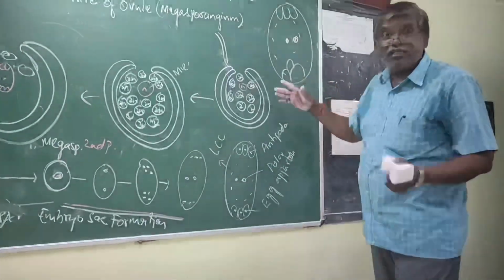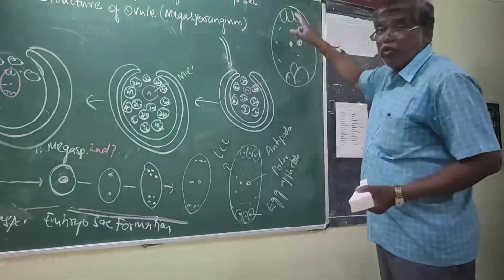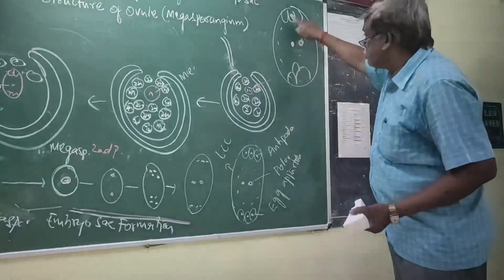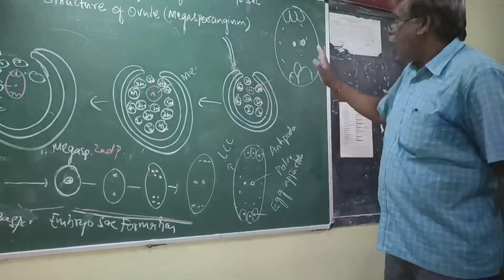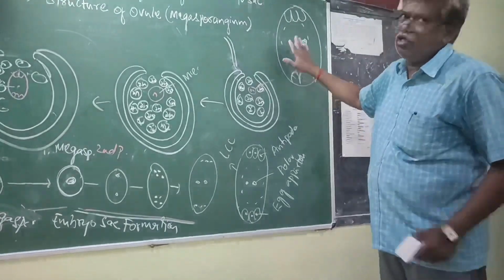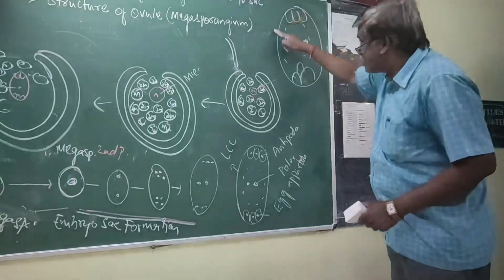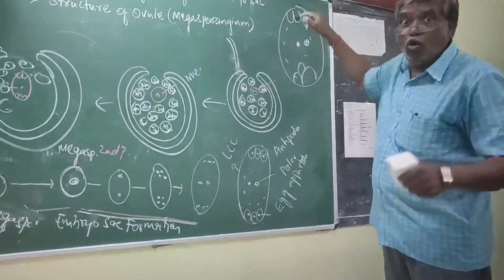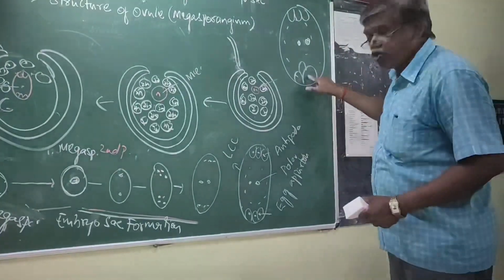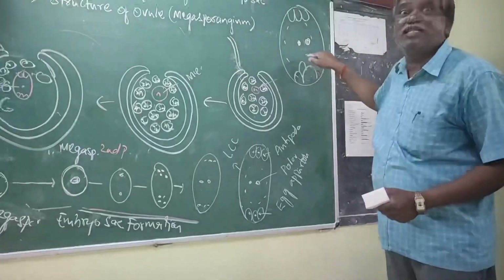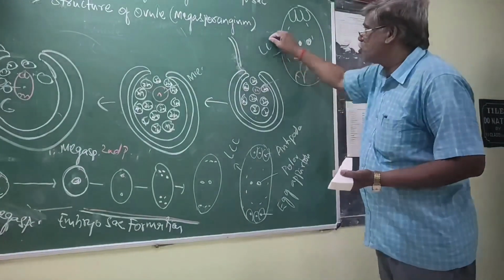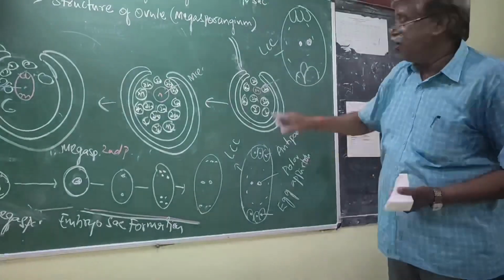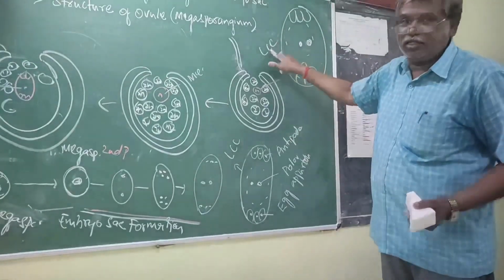The egg apparatus is a set of 3 cells. Antipodals is a set of 3 cells. These 6 in total, where are they accommodated? Outside the cell or inside the cell? Inside the cell. The cell which gives the accommodation for these 6 cells is called LCC. LCC means large central cell.